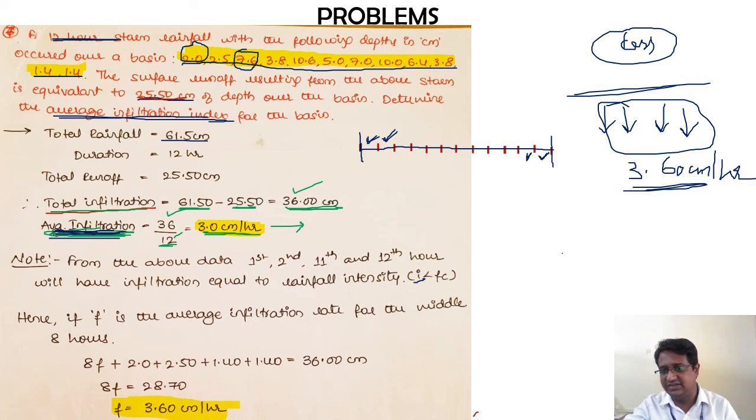So what this 3.6 is indicating is the average infiltration that the soil can take. But for the 1st, 2nd, 11th and 12th hour, the intensity of rainfall was less than this, and hence the amount of infiltration that the soil could have taken is much more than the intensity of rainfall. So this is how you can determine the average infiltration index for such kinds of problems.